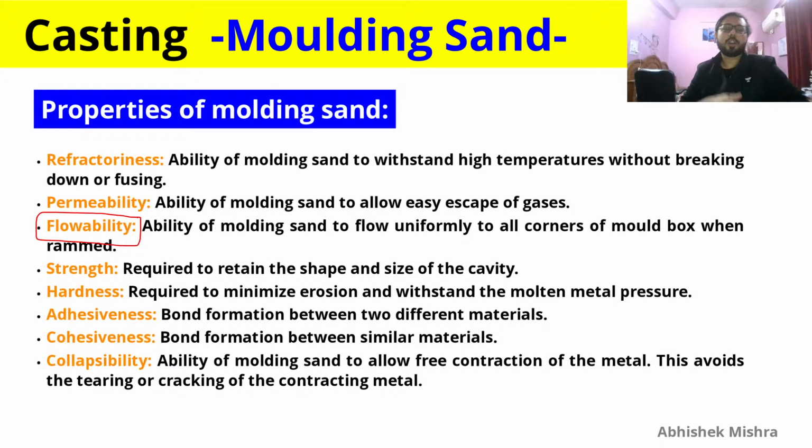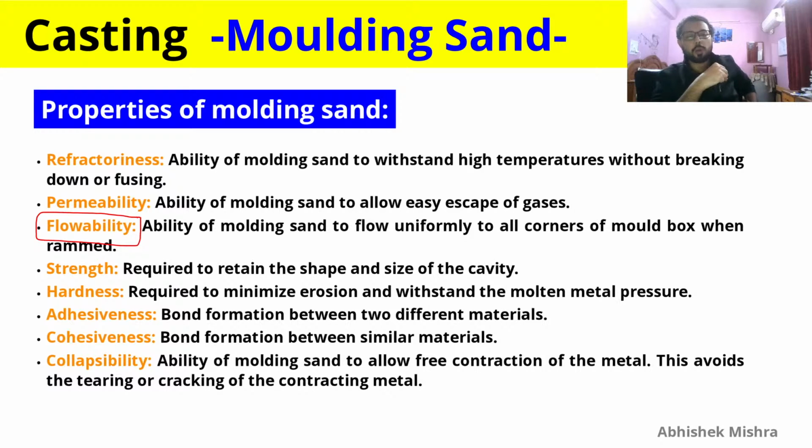Adhesiveness is the bond formation between two different materials, and we have seen this in our shake or wrapping alliance. There is some adhesiveness going on, but we should not have too much of it, or else your pattern, when drawn out, will change the shape of the casting too much. And cohesiveness is bond formation between similar material, which is obviously needed because you need your casting to be of proper shape and size. If it does not have cohesiveness, then what will happen? They will not stick together, and your shape is not proper.